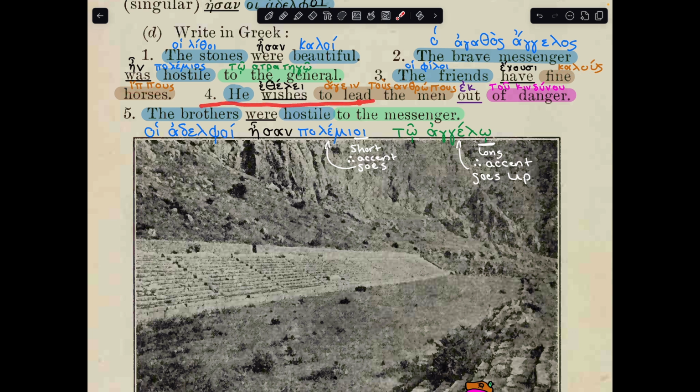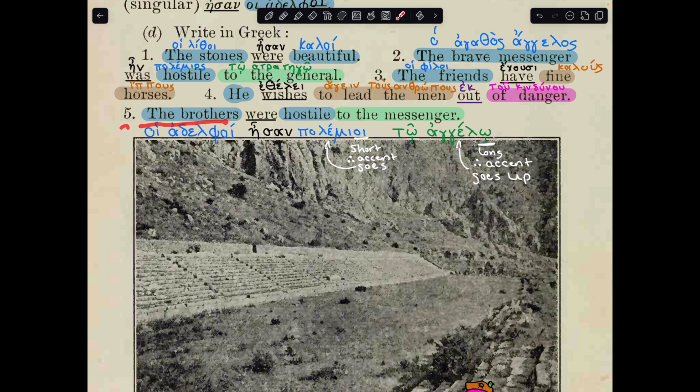4. He wishes to lead the men out of danger. We don't need to translate he, we just need it in the verb ending. Etele means he wishes, and you know that it's he because of this ending. To lead, we should expect an infinitive, again, the men. Here we should have an accusative because it's a direct object, because he wants to lead these people, and it directly takes again, tus anthropus, out, which is just a preposition, meaning ek, of danger, in the genitive because of this of ending, and because ek is going to take it. Tu kindunu. Altogether, it's etele agen tous anthropus ek tu kindunu.